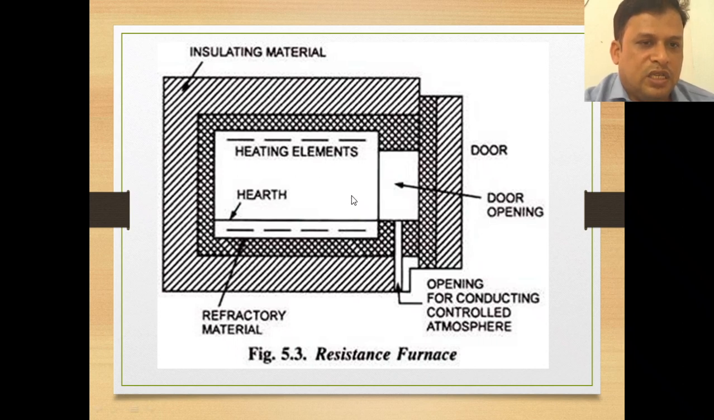Also, we can say resistance ovens and resistance furnaces. This is the inlet opening for conducting controlled atmosphere. And this is the main thing: this door is opened and we place the elements to be heated in this oven. This is called refractory material, and it is used so that the extra heat is absorbed here by the refractory material.